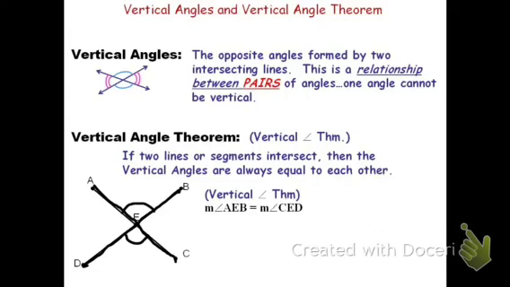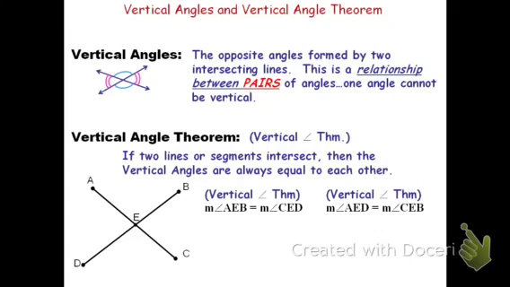But again, it's not the only pair of vertical angles. There's another pair. We have the pair on the left and the pair on the right. So we could also say that angle AED is congruent to angle BEC. So let me go ahead and write that. The measure of angle AED equals the measure of angle CEB. And again, it's vertical angle theorem.